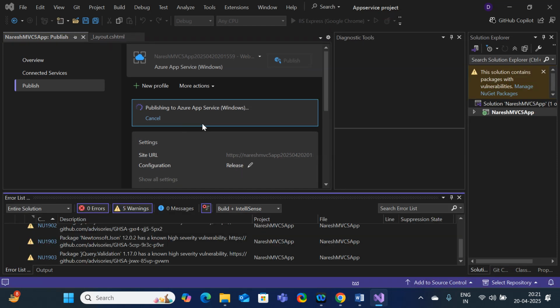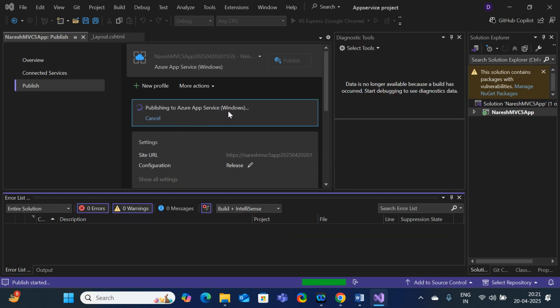Here, publishing to Azure App Services. It is still in the process. So once this process has been completed, I will be able to view the same over Azure App Services. Guys, it will take some time. We just need to wait until the lab has been successfully completed.